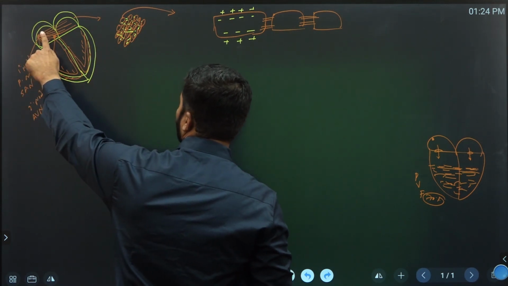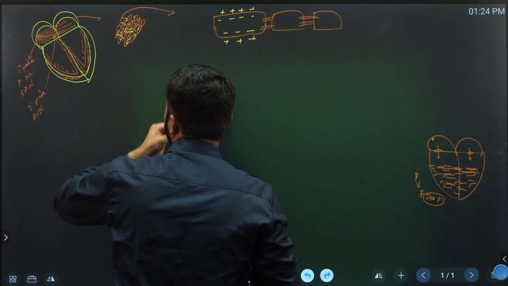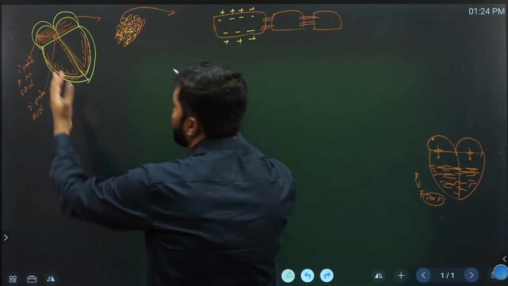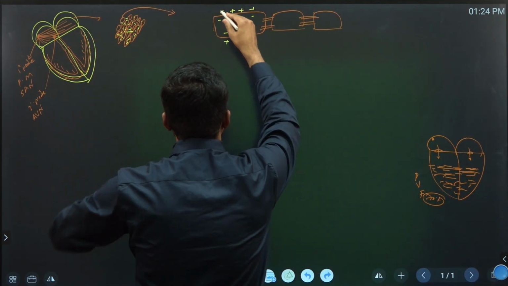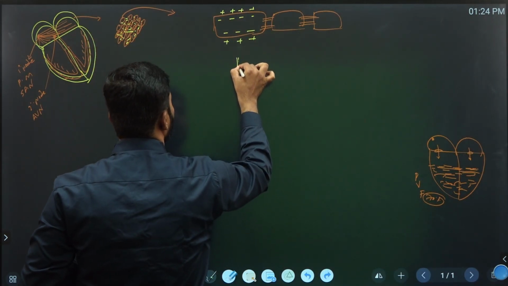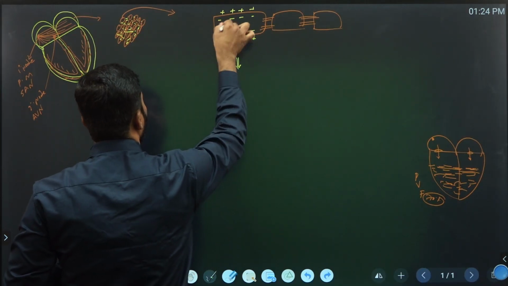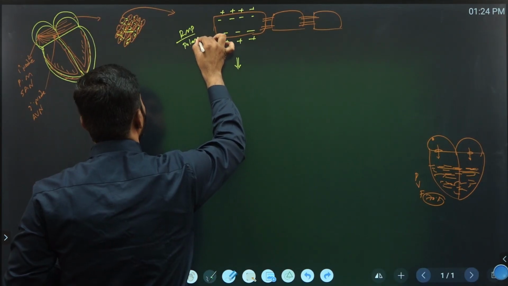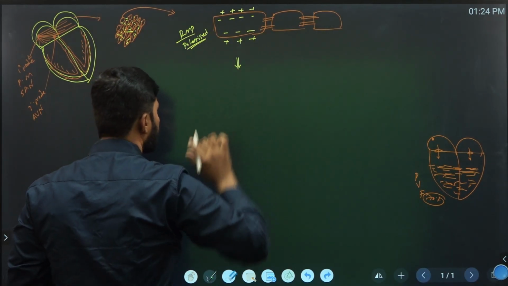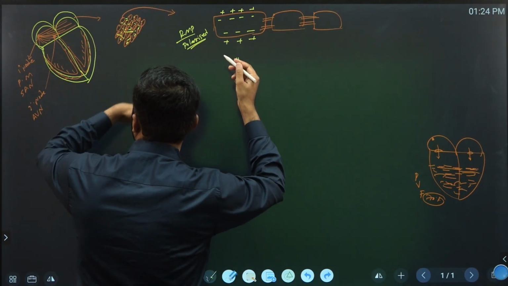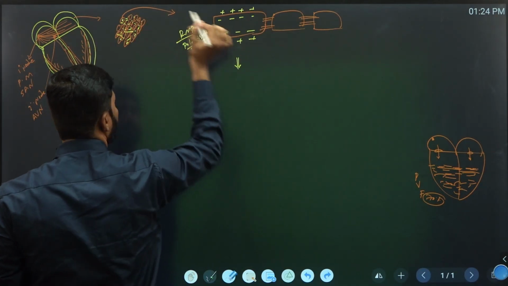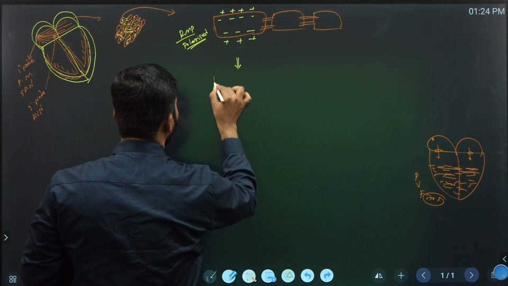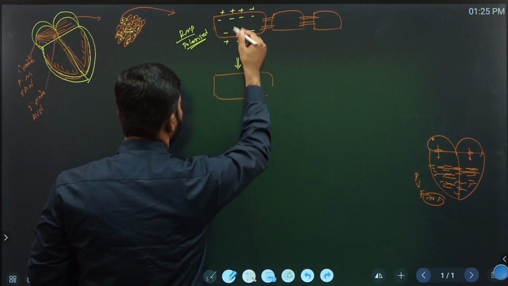When the action potential generated by the primary node slowly spreads to the auricle cells, auricle cells, when receiving the action potential, what happened? If you take the next stage, this diagram is called the resting membrane potential or polarized. Polarized is nothing but rest, relax. When the action potential develops, the first cell undergoes depolarization, nothing but positive charge ions move inside.